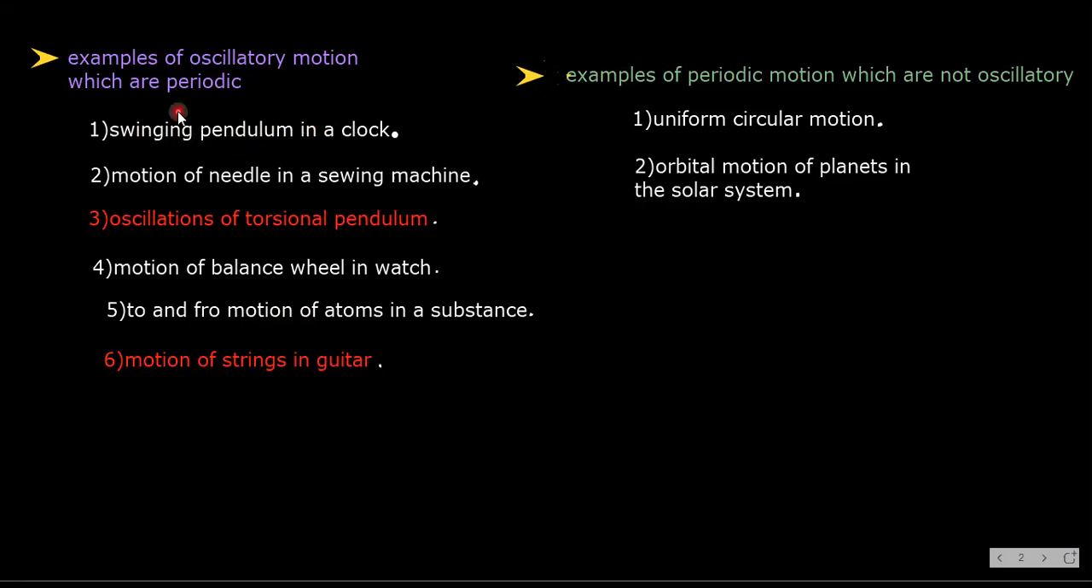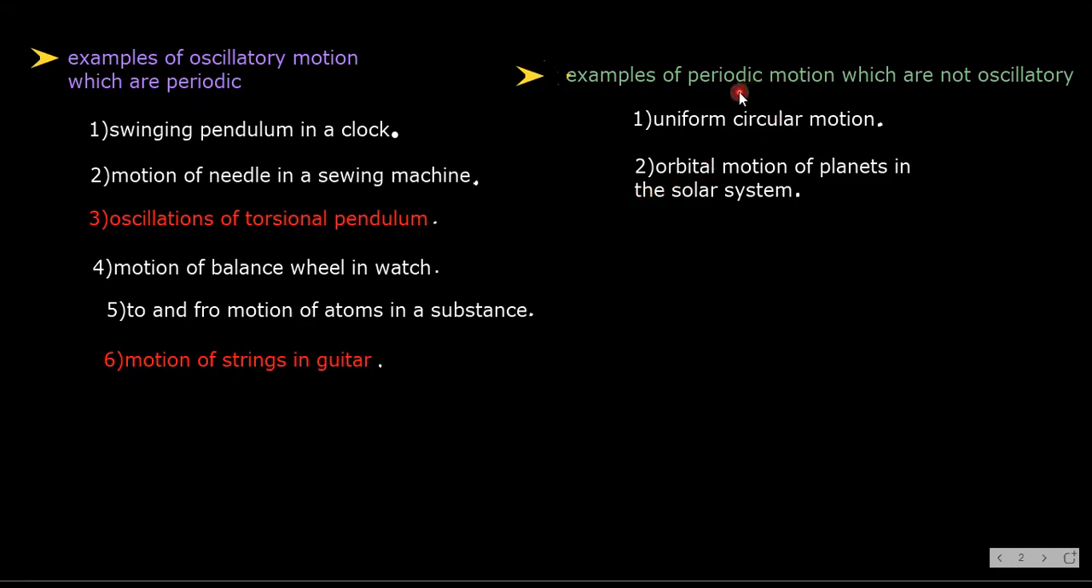So these are the examples of oscillatory motion which are periodic. That is a swinging pendulum in a clock, motion of the needle in a sewing machine. These all are periodic motions. And oscillations of a torsional pendulum, motion of a balance wheel in a watch, and to and fro motion of atoms in a substance, motion of strings in a guitar. So these are the periodic motions which are oscillatory.